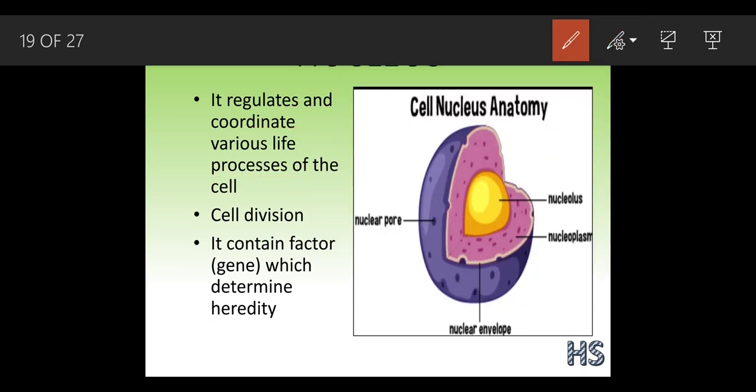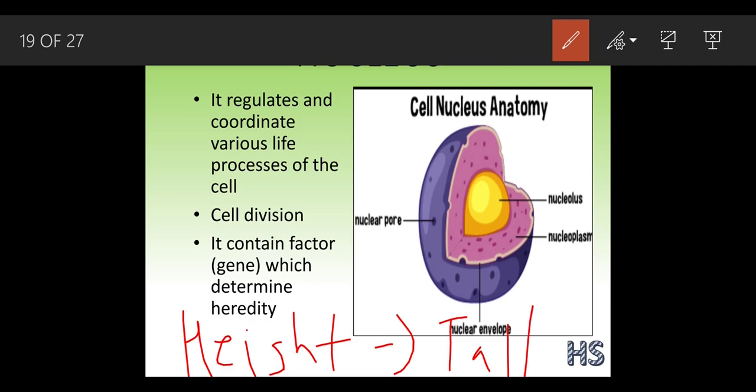Suppose you have a good feature, like your height is very good. You are very tall. Now a question arises: why are you tall, why are you not short? You are quite tall because your mom or dad had that feature of height.